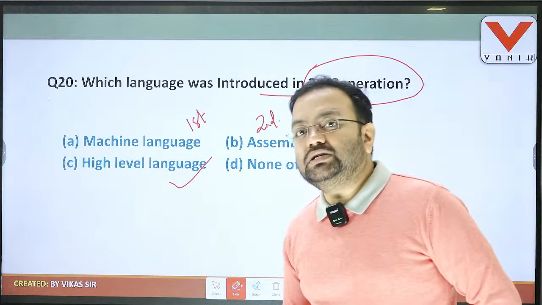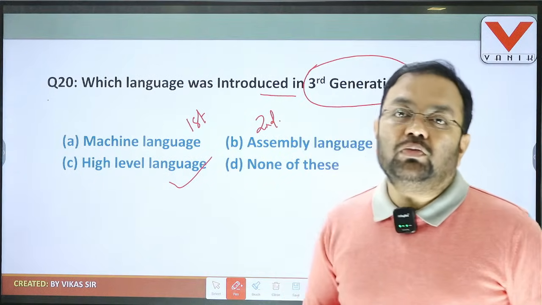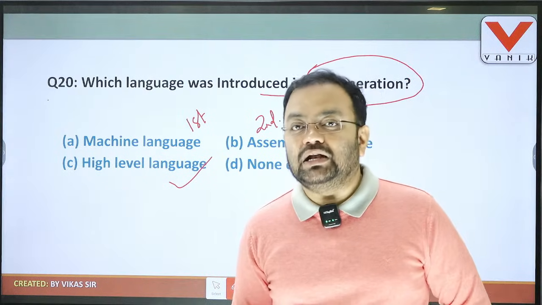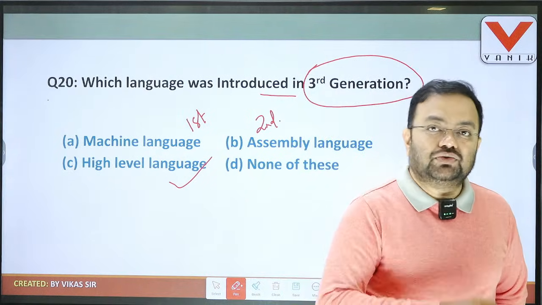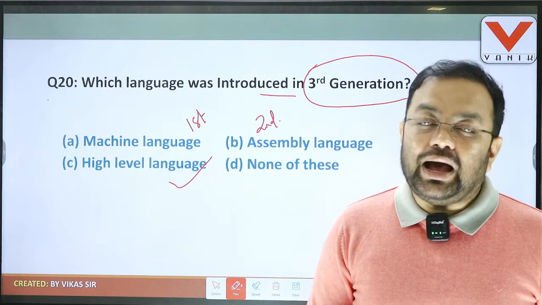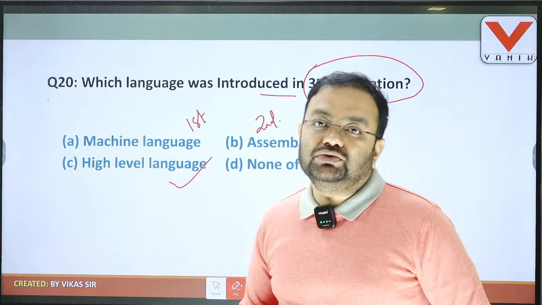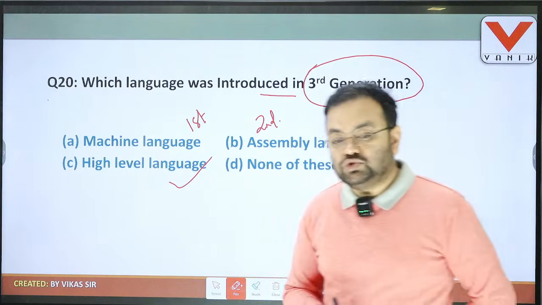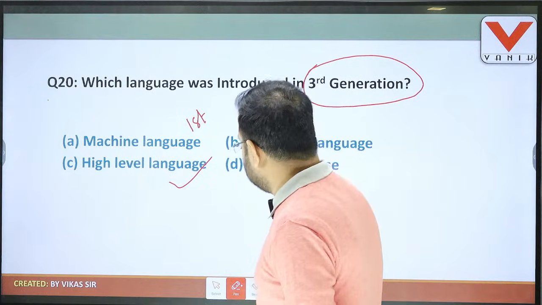What are the high level languages? Examples are Fortran, COBOL, Algol, Snowball, Pascal, Basic, Logo, C. These are all examples of high level programming languages that were introduced in which generation? Third generation. So question number 20, the answer is C.